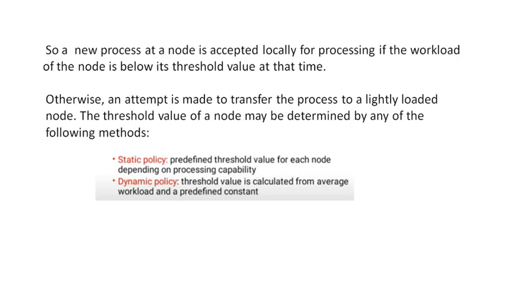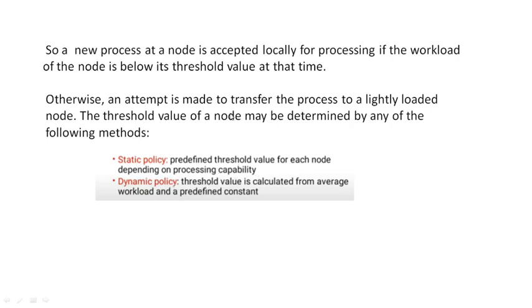Say N1 has a high-end processor, the threshold value for N1 is 10. If N2 has a somewhat lower configuration than N1, then we can set its threshold value as 8, meaning it can process 8 processes per second, like that. We can take a static, predefined threshold value for each node. It depends upon the processing capability of the node.